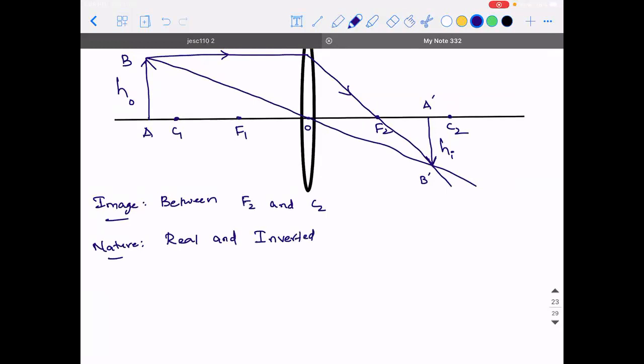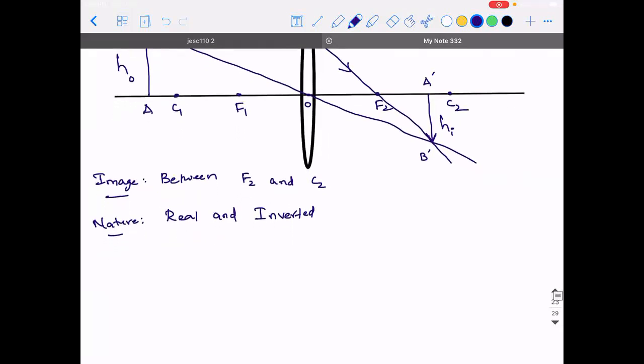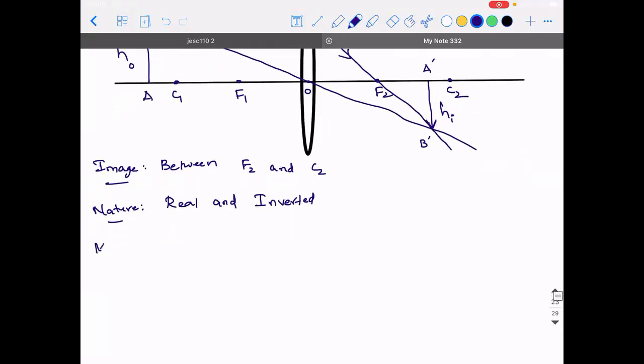Look at it. Is it direct or upside down? Upside down is inverted. Only virtual images are always erect. What is the magnification? It is diminished.